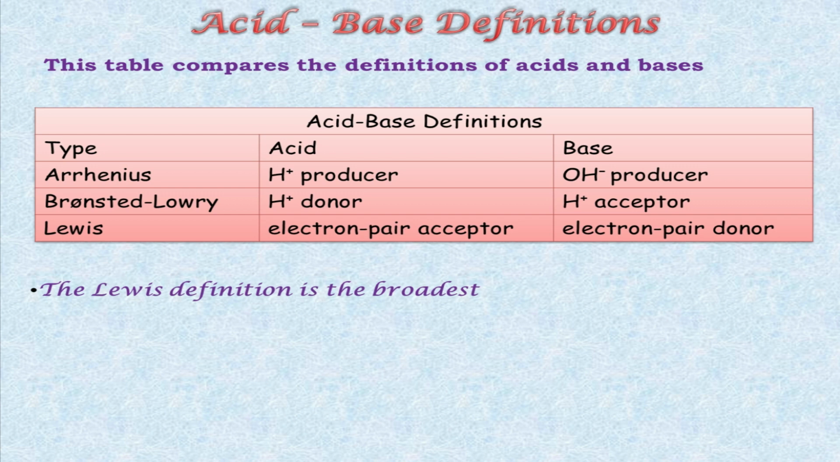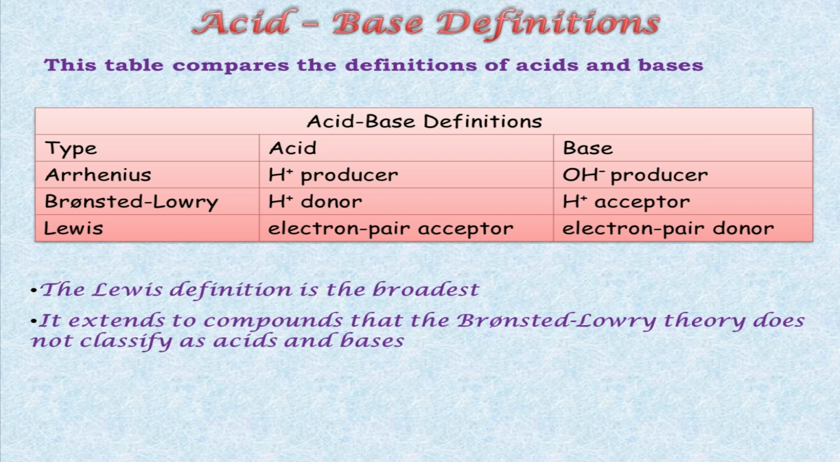The Lewis definition is the broadest definition. It extends to compounds that the Bronsted-Lowry theory does not classify as acids and bases. So, Lewis theory is the most complete theory of acids and bases.